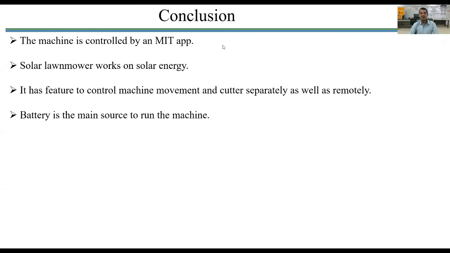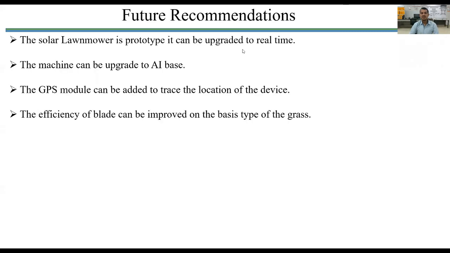Conclusion. The machine is controlled by an MIT app. The machine uses the MIT app for its control, and the machine can be turned on, off, or moved left, right, and it has the feature to turn all the components on or off separately, and it also works on solar energy, and in this machine the battery is the main source.